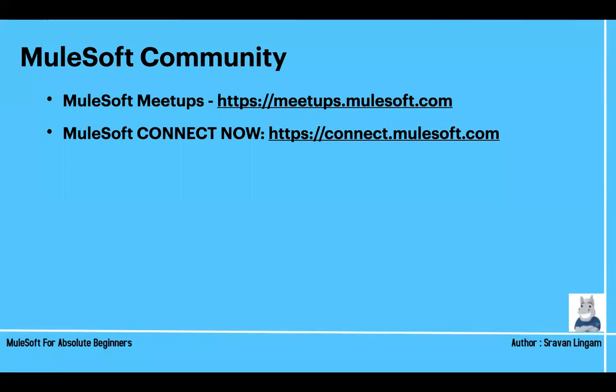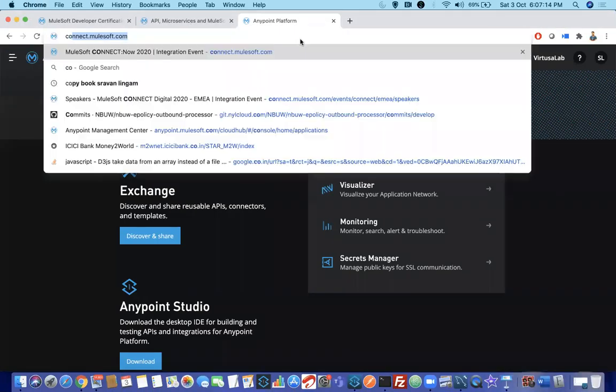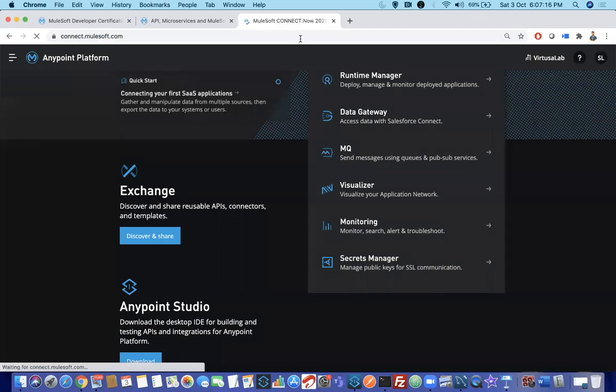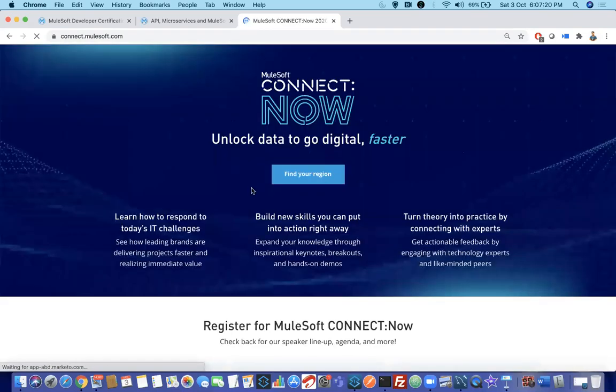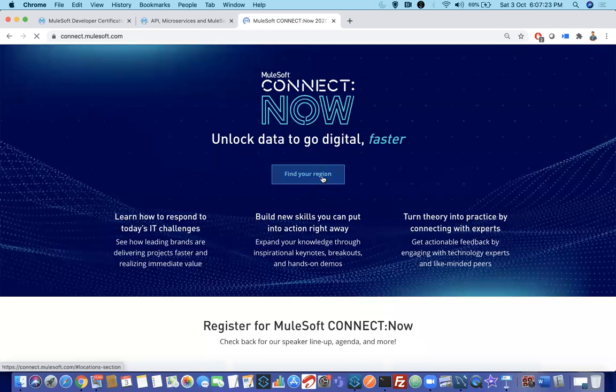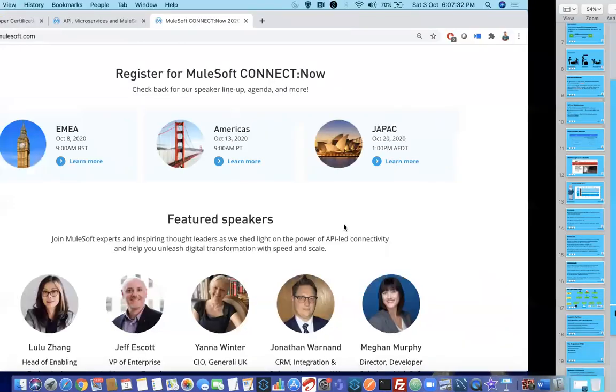There is another event called MuleSoft Connect, at connect.mulesoft.com. Please do register. That is a yearly event. Previously they used to conduct it like a kind of carnival, but due to the pandemic situation, they are making it virtual. Find your region, whether you're from the European region, America region, or JPAC region, register for those events and learn more about things.